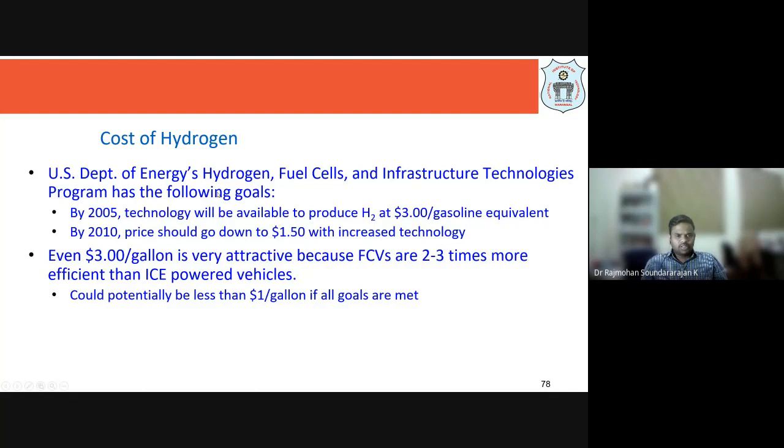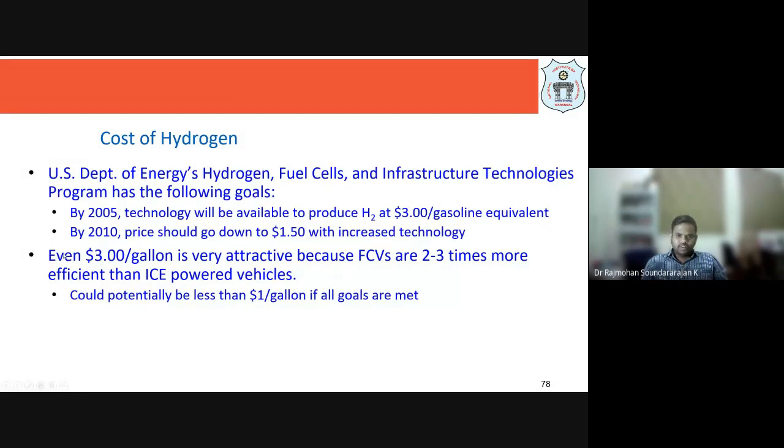The US Department of Energy Hydrogen Fuel Cell and Infrastructure Technology program had a goal. Earlier they said that by 2005 hydrogen should be available at $100 per gasoline equivalent, whereas in 2010 the price should go down by $1.5 with increased technology.